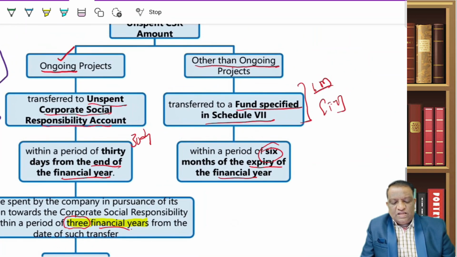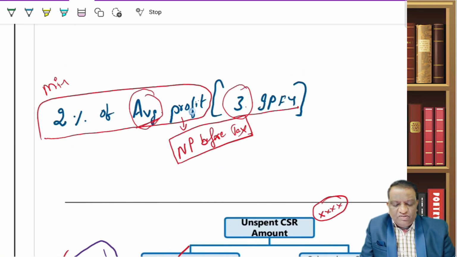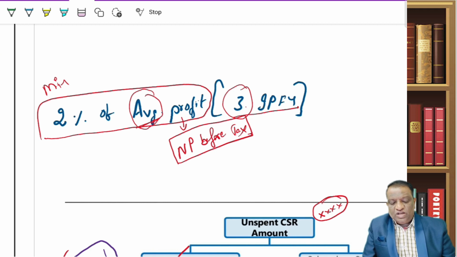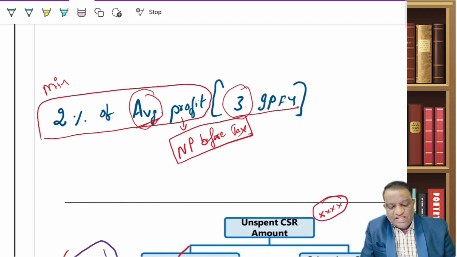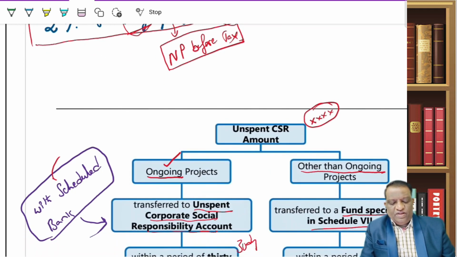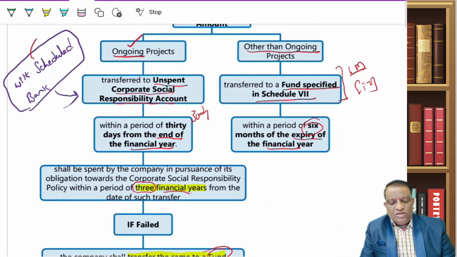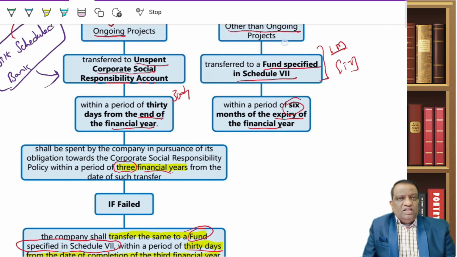So to summarize, how much money do you have to spend? 2% of average profit. Which profit? Profit before tax. How many years' average do I have to take? 3 years. What if the age of the company itself is less than 3 years? Then you average it for all such years. Then what if I couldn't spend it? Then you have to look at whether it is relating to an ongoing project or other than ongoing. If it is other than ongoing, that is, you don't need this money as a continuation, then you don't keep that money with you.